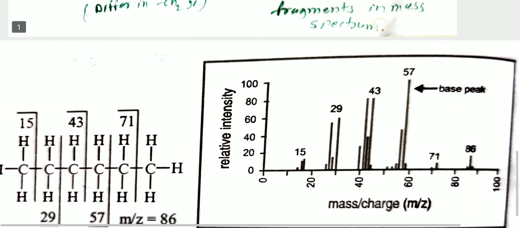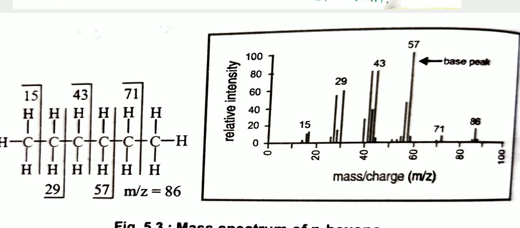This is the mass spectrum of normal hexane and these are its fragmentations: methyl, ethyl, propyl, butyl, pentyl, and hexyl.